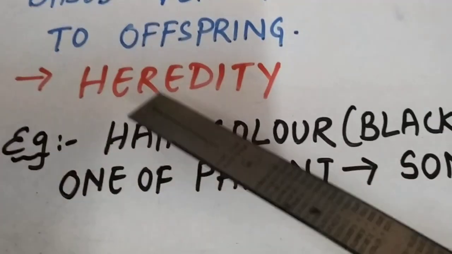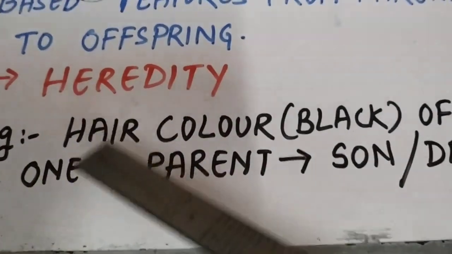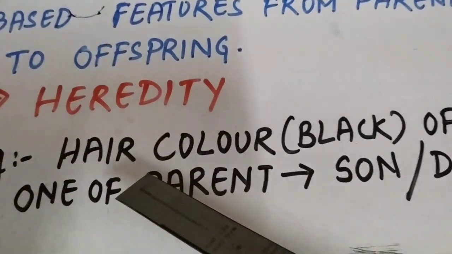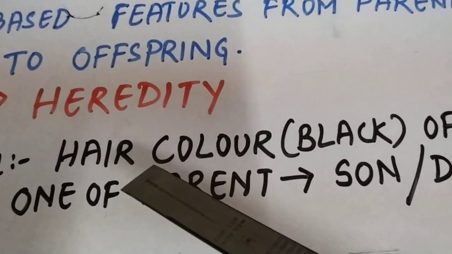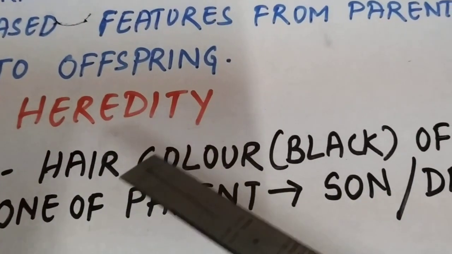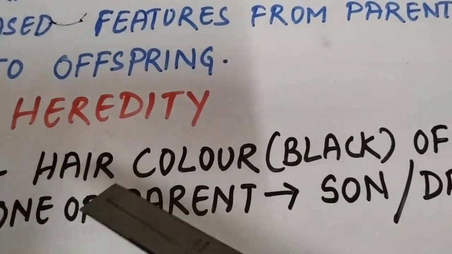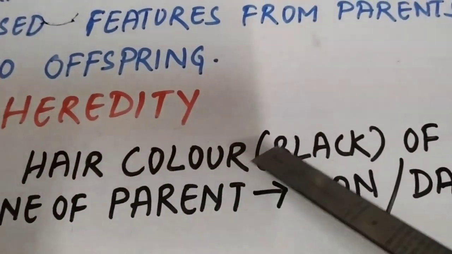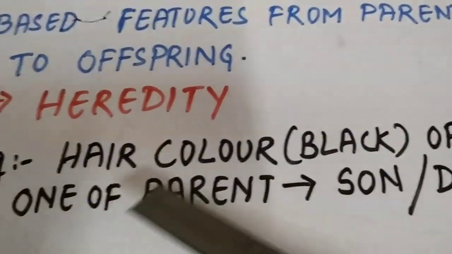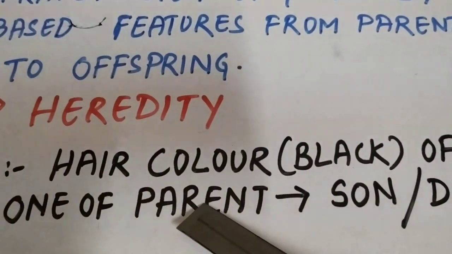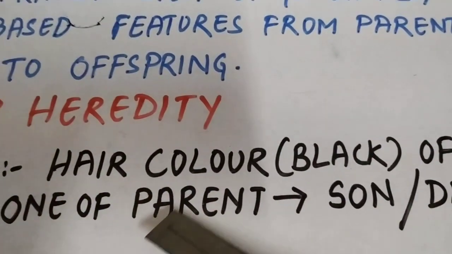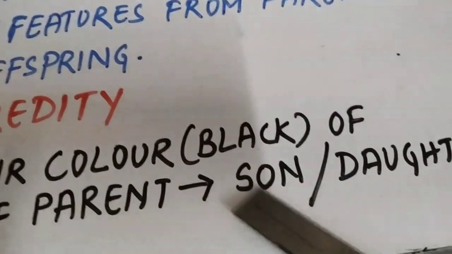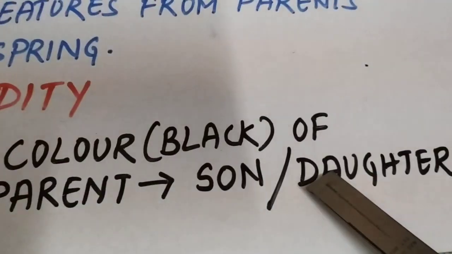So that's why I have given here an example of heredity, hair color. There are different hair colors. Some have black, some have brown, and some have different hair colors also. Some have curly hair, some have straight hair. So I have taken hair color here. Suppose your father has fully black hair, but your mother has brown hair, but the same black hair is seen in one of the son or daughter.